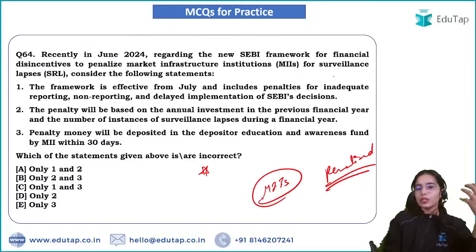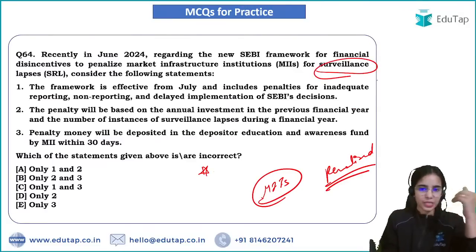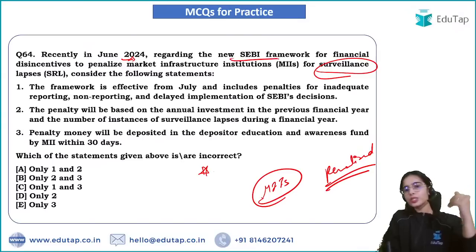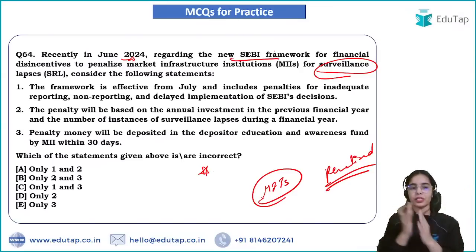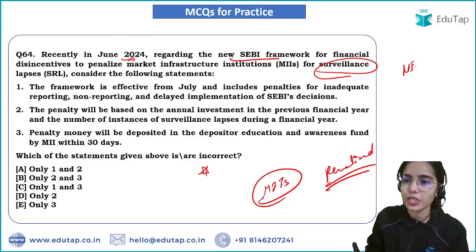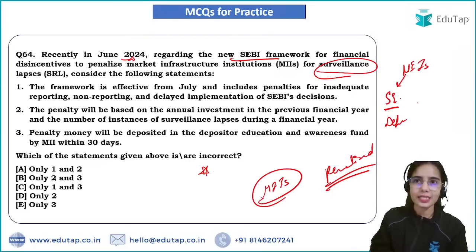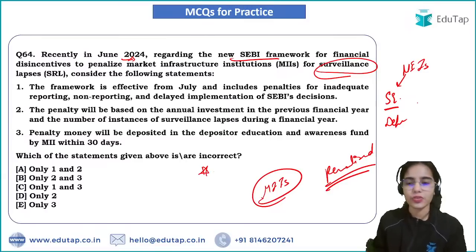They will be penalized if there are surveillance lapses. Recently, in June 2024, SEBI brought a new framework for financial disincentives to penalize the market infrastructure institutions. Market infrastructure institutions are the stock exchanges, NSE, BSE and such; the depositories, that is NSDL, CDSL; and the clearing corporations, CCIL and such.